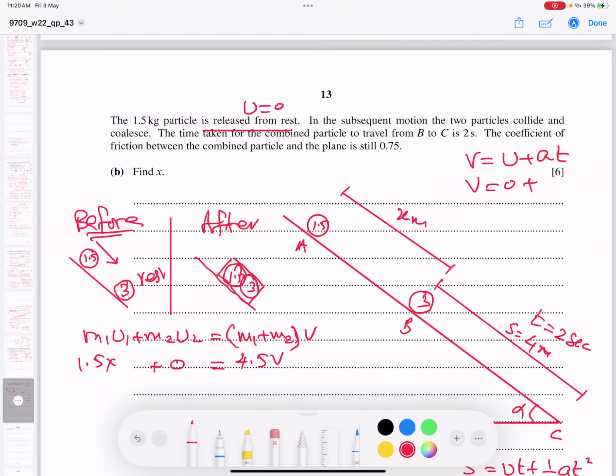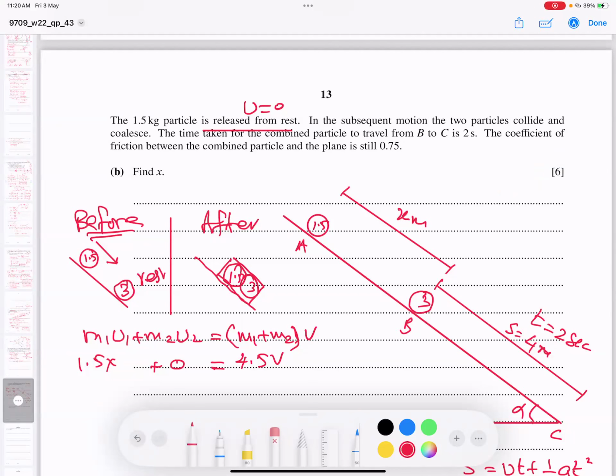Wait a minute. Acceleration and time. Okay, acceleration. I think this equation will not help us, because time is not given. Wait a minute. From B to C, that is for after this, not before. So this formula is not effective. If I use the other formula, that is more effective.